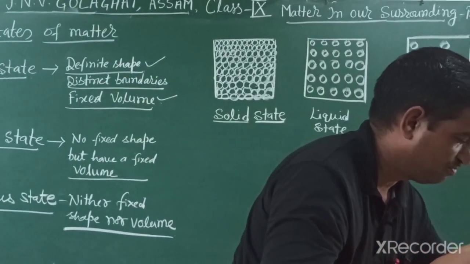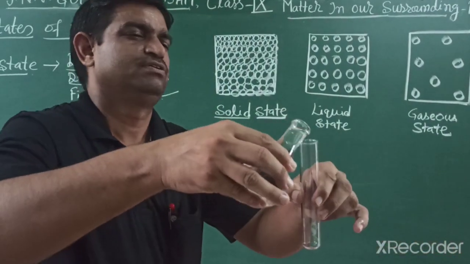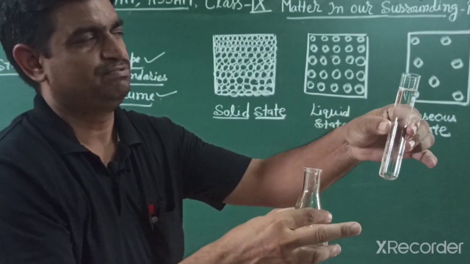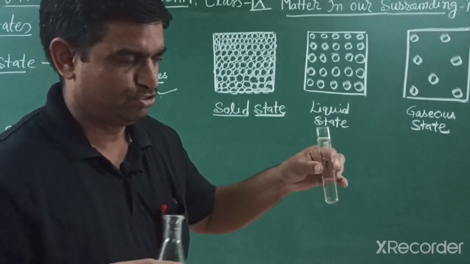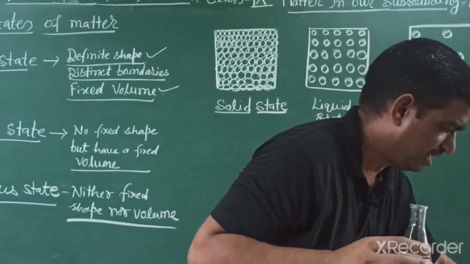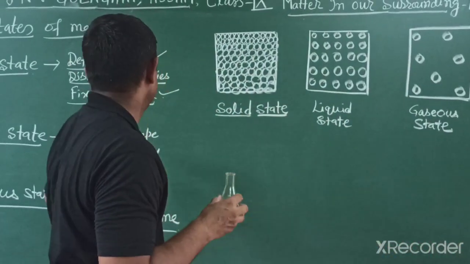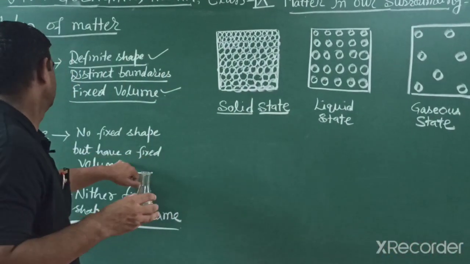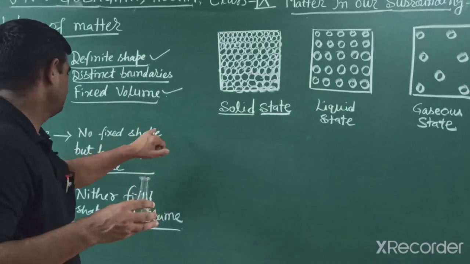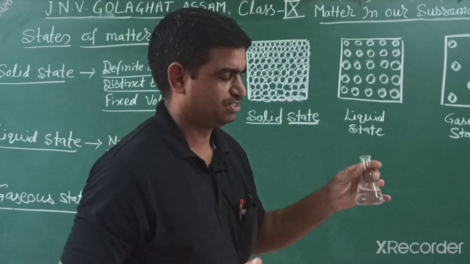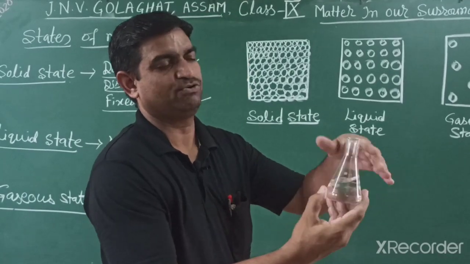If you pour this water into a test tube, it changes into a test tube-like shape, but the volume is not changed. So liquids are substances that have a definite volume but no fixed shape. Yes, we can say fixed volume, but no fixed shape. It changes according to the container.